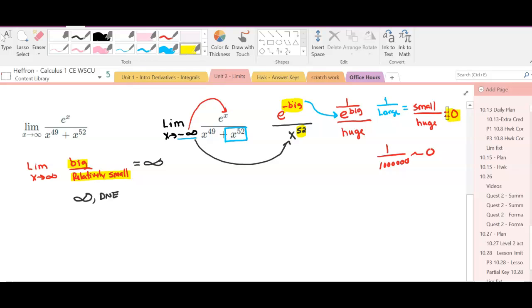So this is the kind of thing that you would need to show by hand in order to get credit on these challenge problems. We'll do one more.